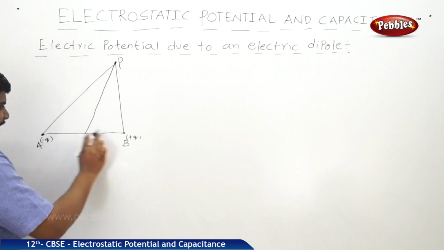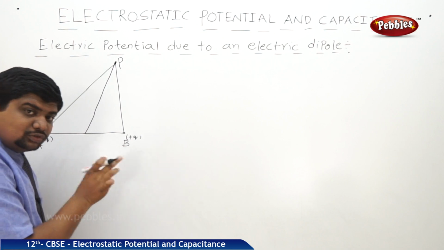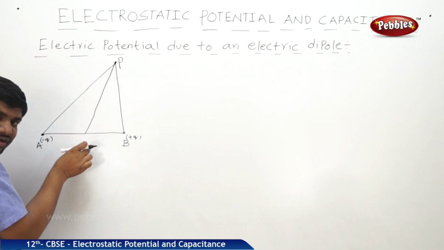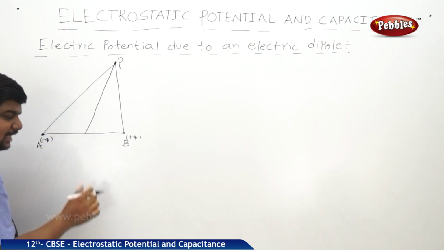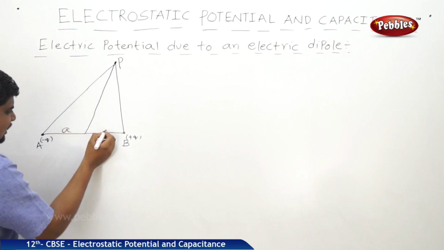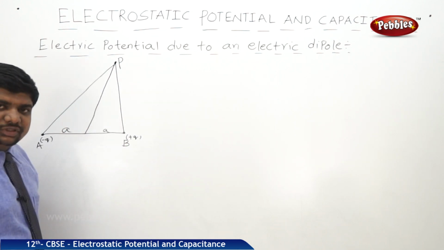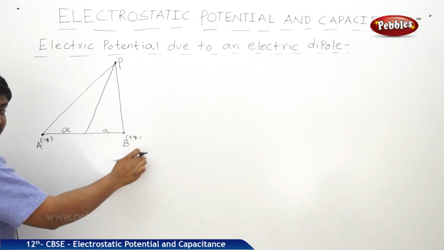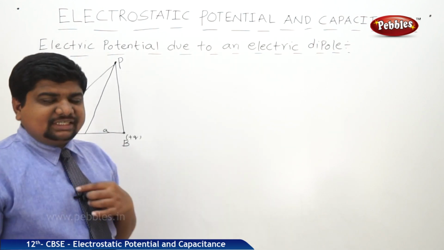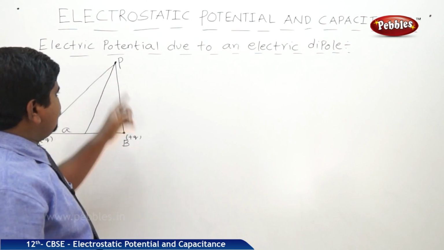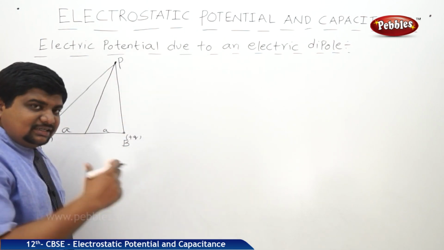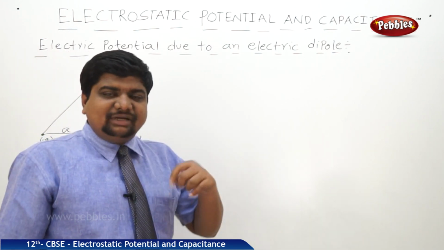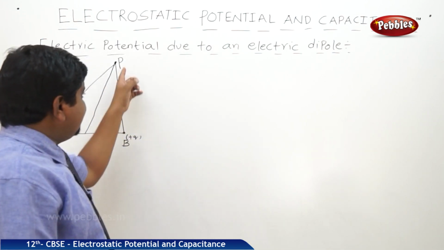As usual, the gap between the two charges is 2a. If the perpendicular drawn from P to the line joining AB cuts it equally, we can say this is a and this is a. The total is 2a. Now at this point, due to this dipole, we are going to find the electric potential. But these locations are not exactly perfect. In this imperfection, we should use the trigonometrical method to find the potential at this point.